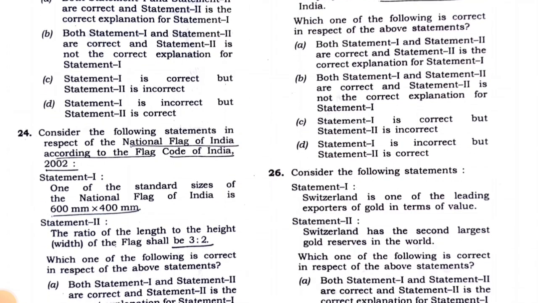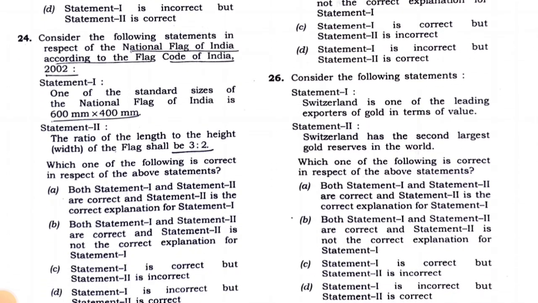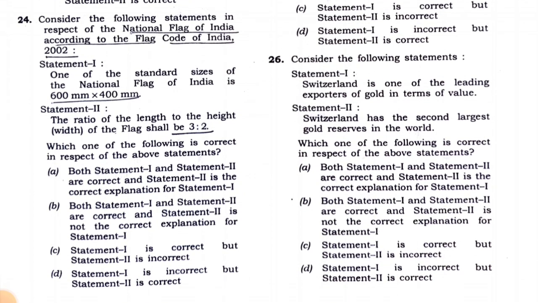Then in case of the 24th, this is the flag code of India. During last year's Azadi Ka Amrit Mahotsav, the flag code was changed. Then you have to read this; it is a current affairs based question. So consider the following statements in respect to the national flag of India according to the flag code of India in 2002. The first statement, that is 600 mm into 400 mm, is wrong, and the second, the ratio 3:2, is correct.